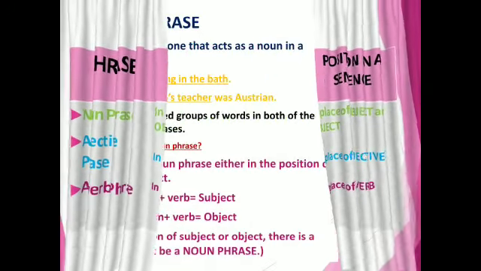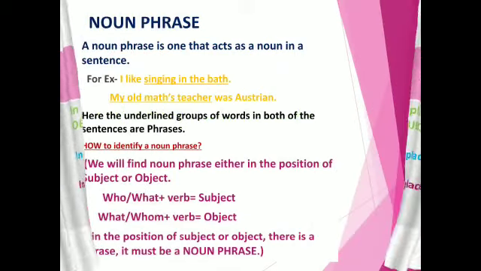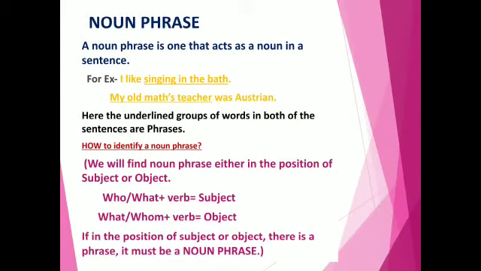Then, noun phrase. A noun phrase is one that acts as a noun in a sentence. For example, I like singing in the bath. My old maths teacher was Austrian. Here the underlined groups of words in both of the sentences are phrases.